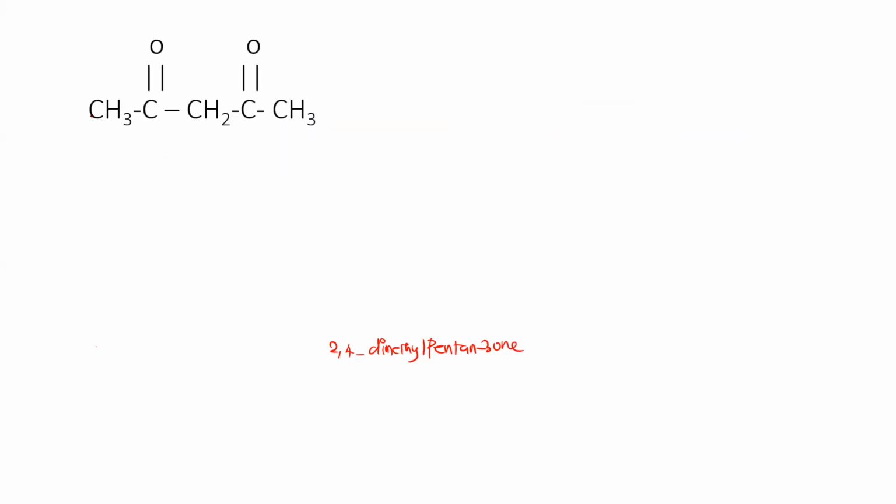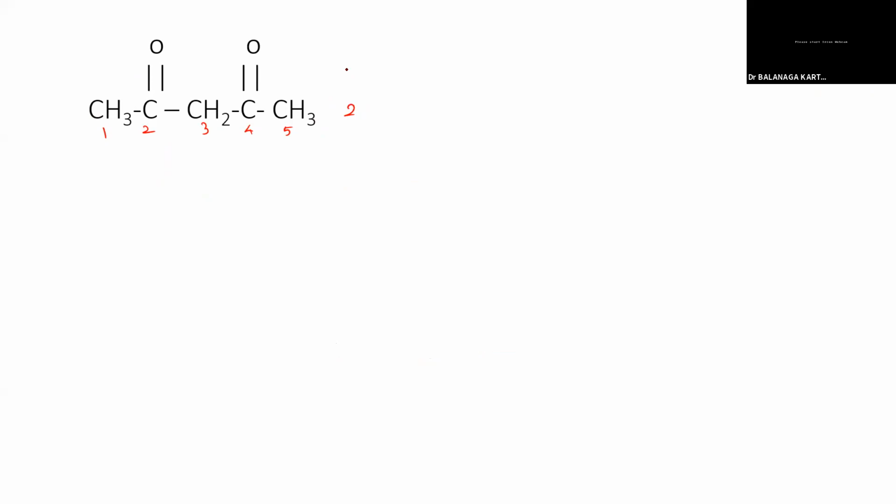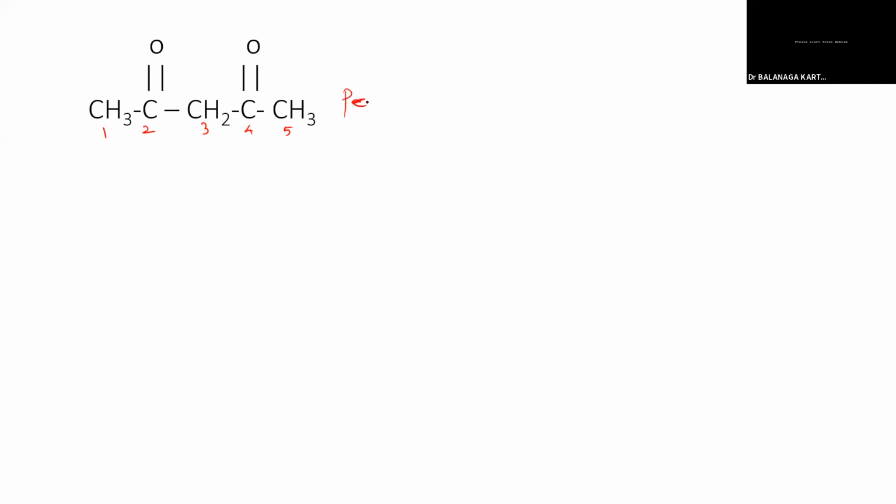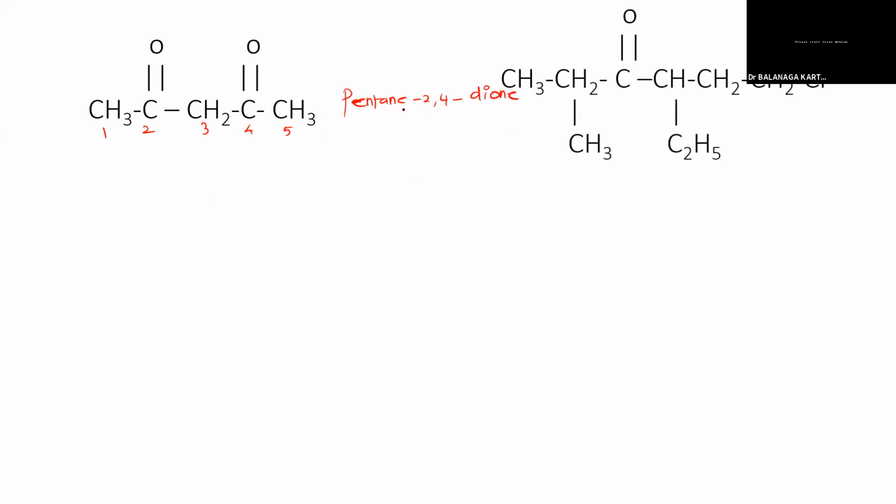What about this one? 2,4-pentandione. Dione, very nice. Pentandione or pentanedione? Pentanedione, sir, pentane we have to use. So pentane-2,4-dione, because we have to retain the E. Why? Because two CO groups are there, so we have to retain the E.